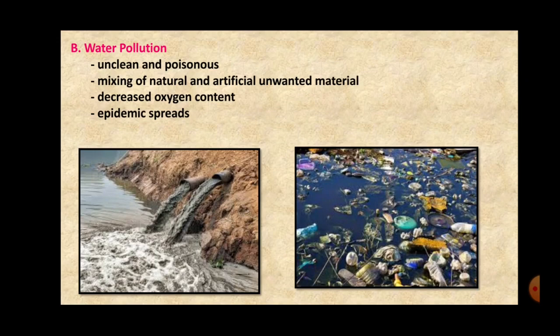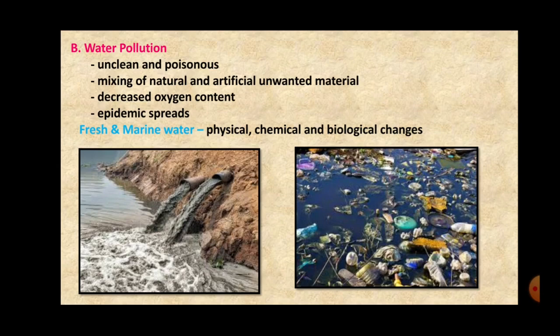Now, when water gets polluted, three types of changes take place in the water. The first one is physical, the second one is chemical, and the third one is biological. Water is said to be polluted when it becomes unclean and poisonous due to mixing of natural and artificial unwanted material, when it becomes harmful to living organisms due to decreased oxygen content, and when epidemic diseases are spread through the water.